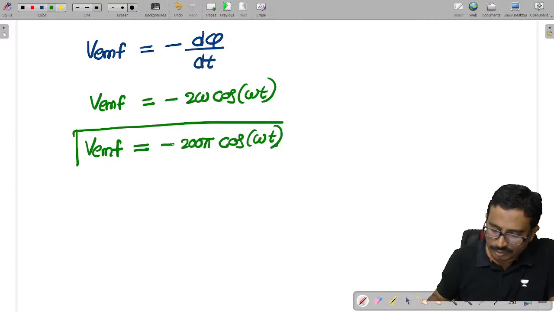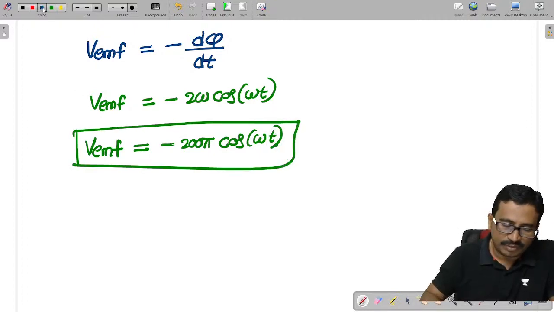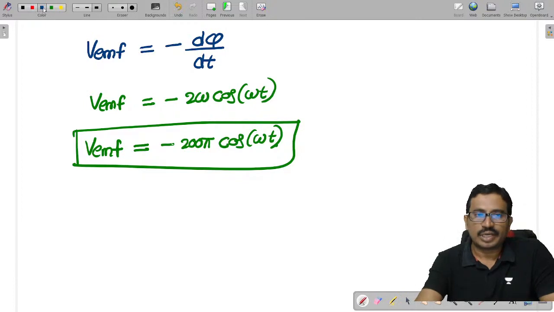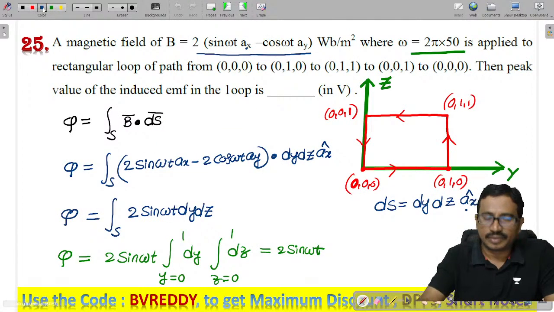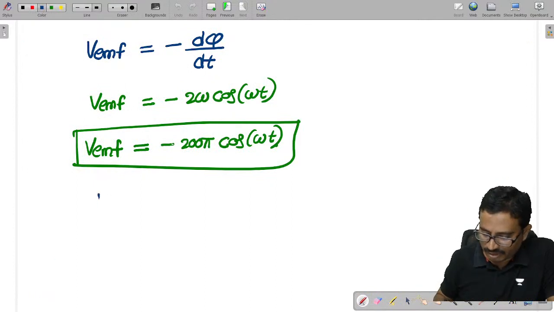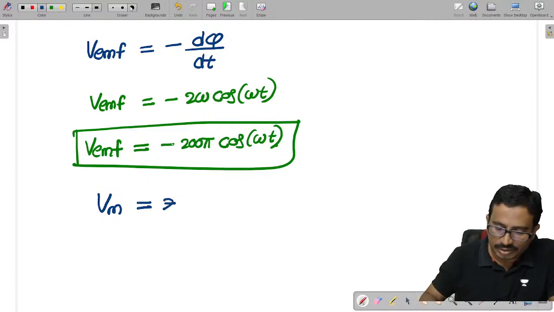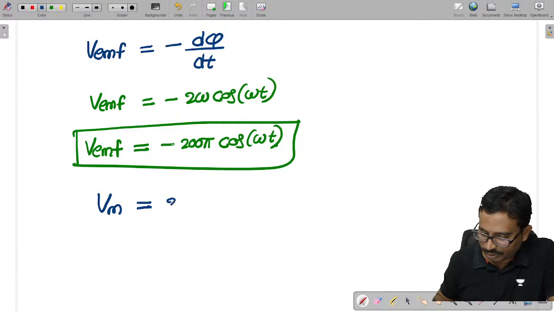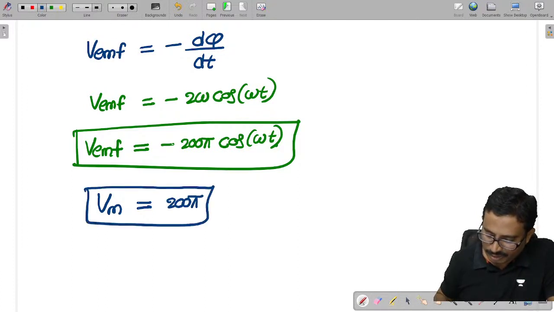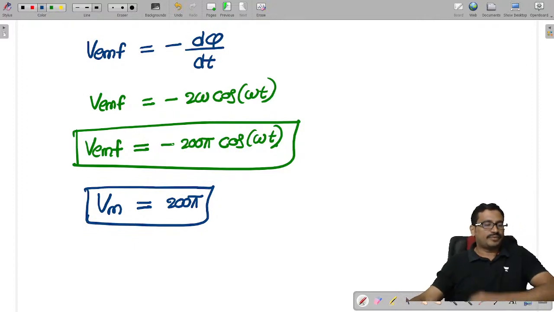This is my induced EMF, and they are asking for the peak value, Vm. How much is Vm? The magnitude is 200 pi. So option C is the magnitude of the induced EMF.